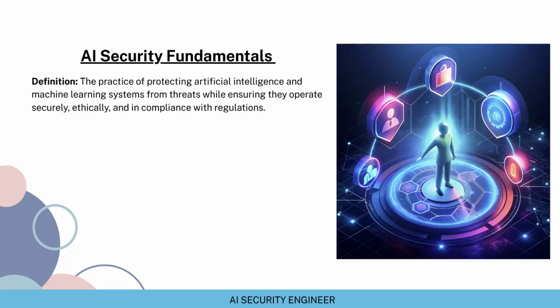So in order to protect the AI models that work within these AI systems, the infrastructure on which these AI systems work, and the data that these AI systems use, we need AI security. We need to ensure that these AI systems work ethically within safeguards that have been built around the system and as per the various regulations.